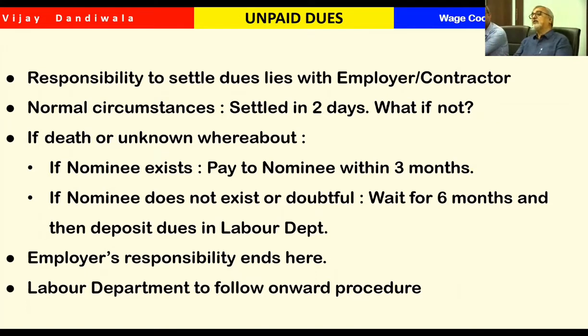Now the government has said that if the person doesn't appear or the person has died is a different thing. The person has not attended. He has absconded, and the name of a nominee is there.